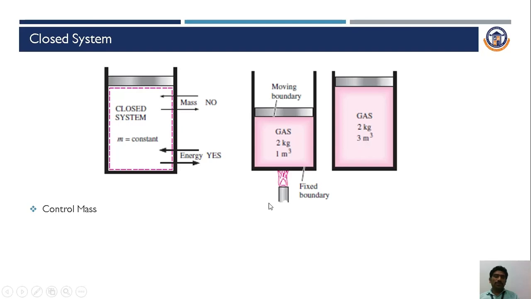Due to this process, the mass of the system remains constant, that is 2 kg. Due to the addition of heat energy, the volume increases, so a change of the system takes place. This type of system is generally called a closed system.